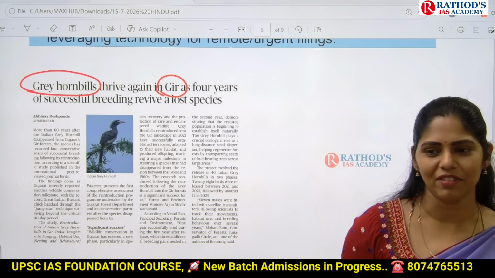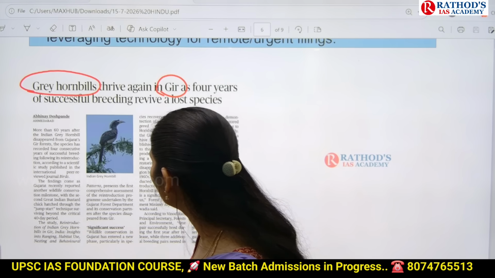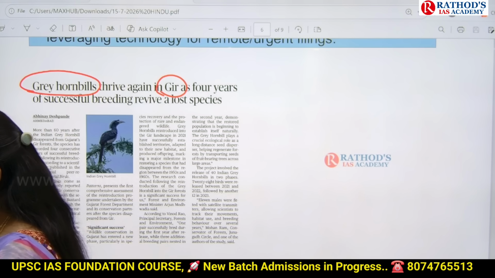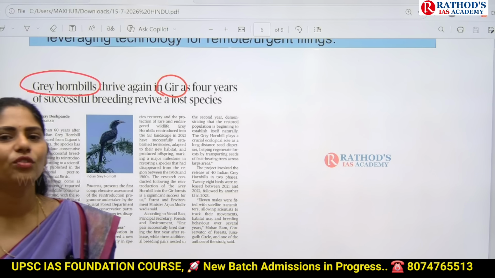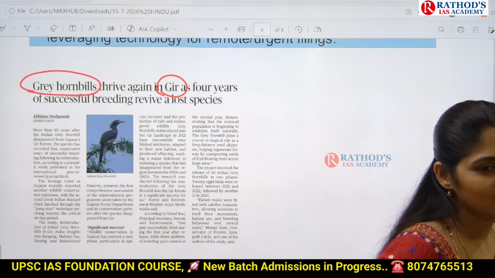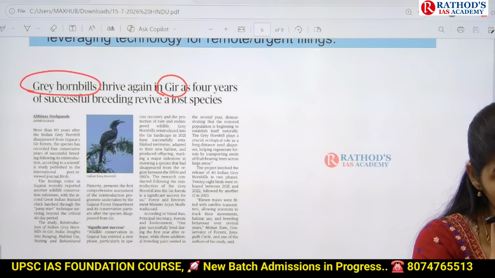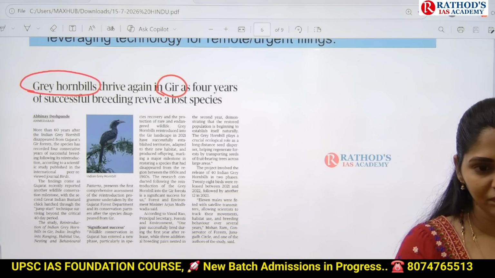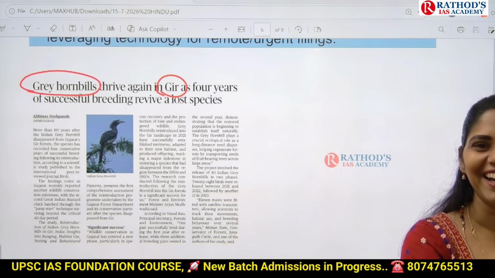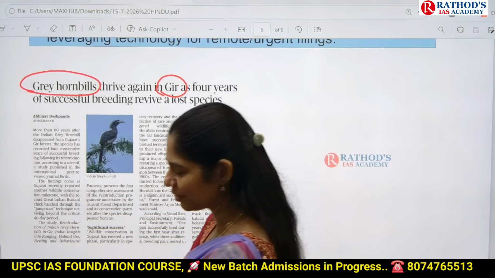Lion, next. Apart from lion, we discussed one important disease there. Which is a common disease faced by this lion? Why are we talking about relocation of lions from this Gir National Park? Come on. Canine distemper virus. If you go back, then only you will come across that, right?